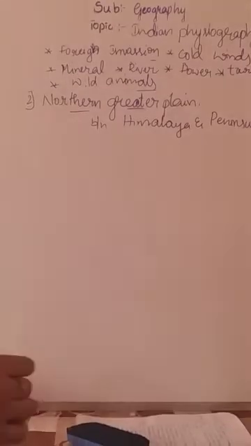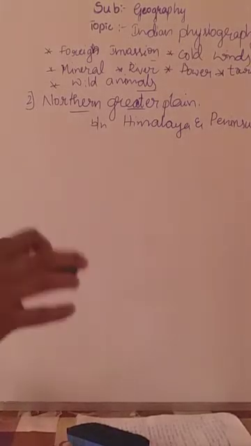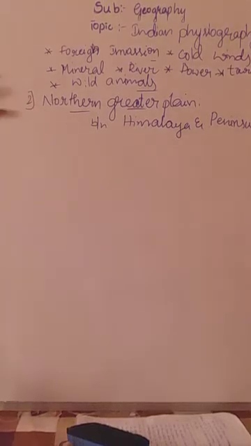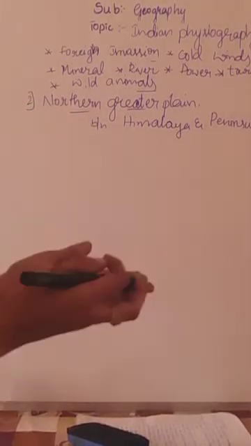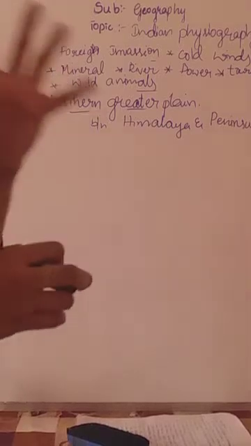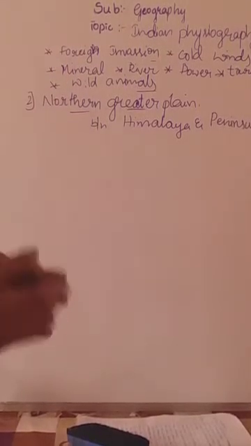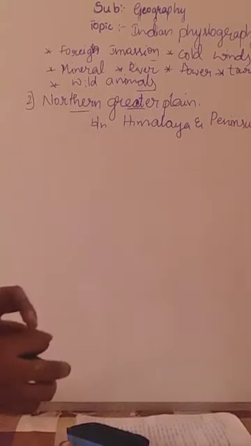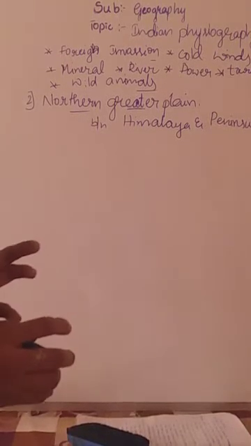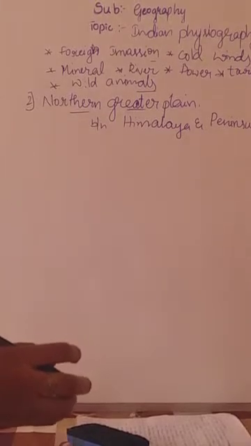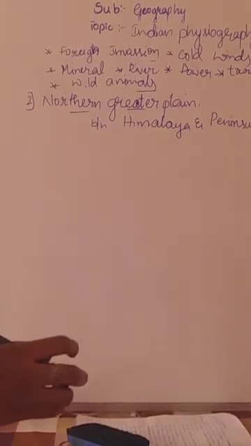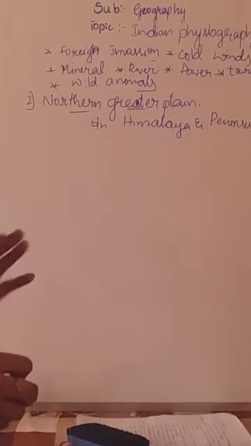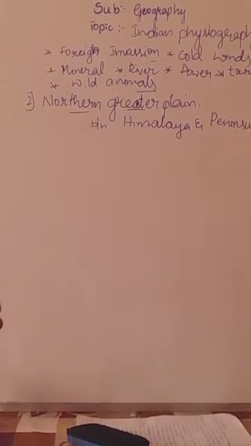The Northern Greater Plain is found between the Himalaya and the Peninsular Plateau. It is a huge area actually, a plain in the sense of land area, but it is rich in very fertile land. I already told you it is fertile. So why is it fertile, or how is it formed? It is formed by the deposition of alluvial soil carried by the three rivers, namely,